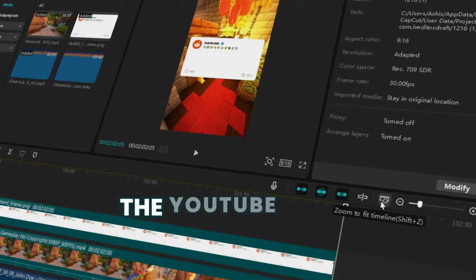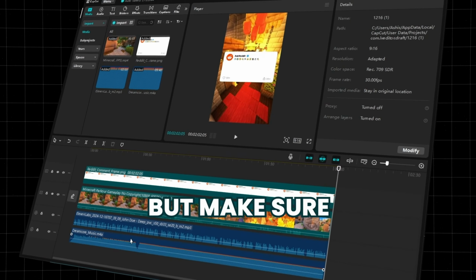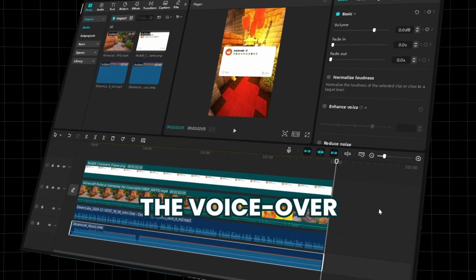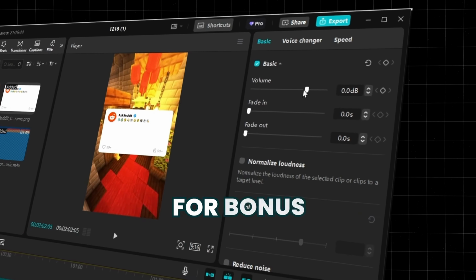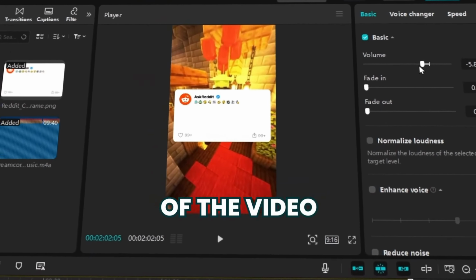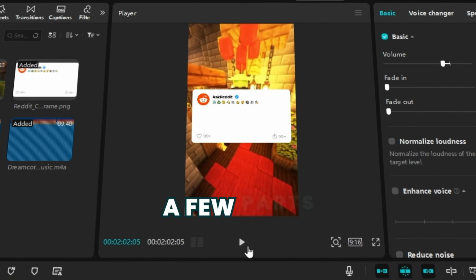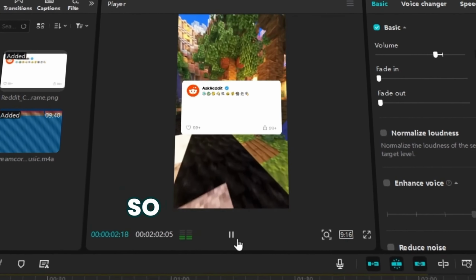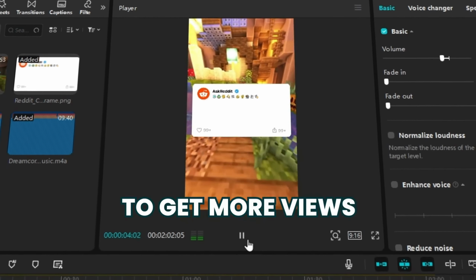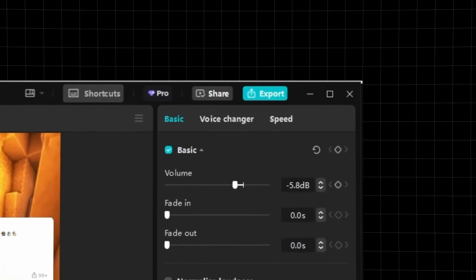If you choose the YouTube route, you will need to add the sound in CapCut, but make sure it doesn't overshadow the voiceover. You can do that by decreasing the volume of the music. For bonus, at the end of the video, you can add follow for part 2. You can split the story in a few parts. There is a high chance people will want to know the ending, so consequently you are going to get more views and followers. When you are satisfied with your video, you can continue to export.